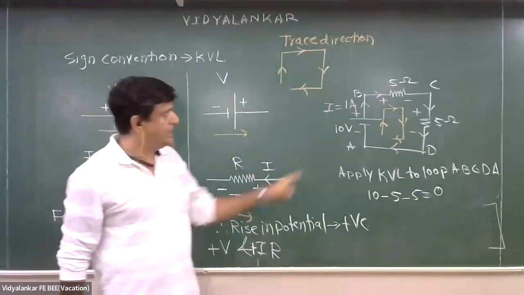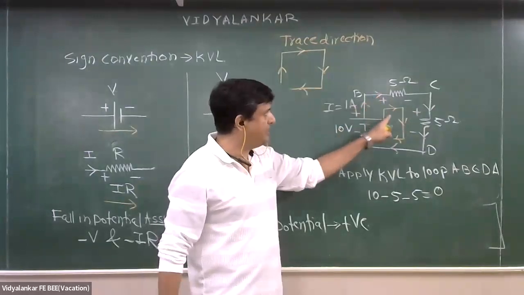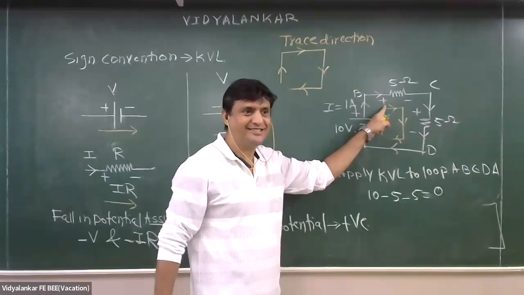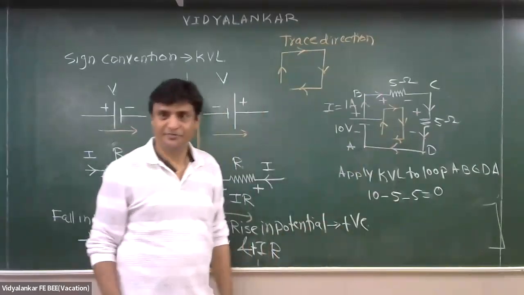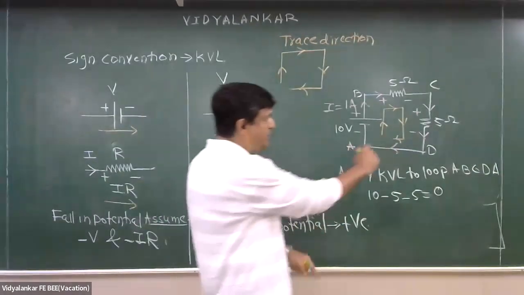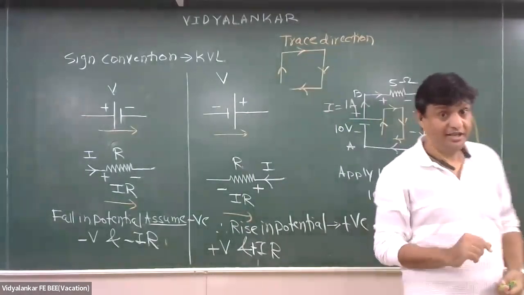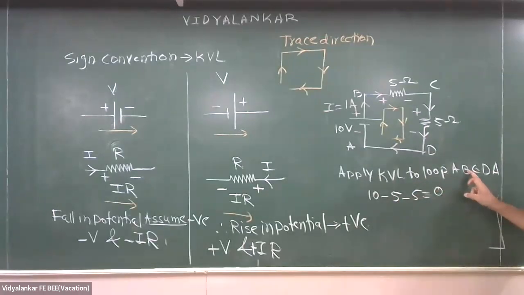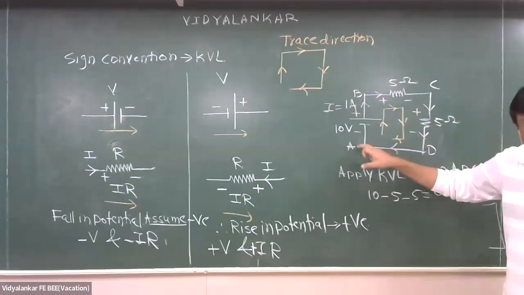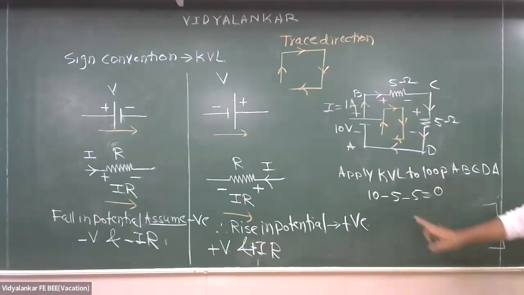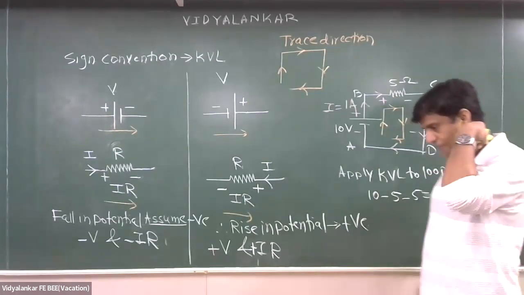Fine, everything. Now tell me, what is the difference between this arrow and this arrow? This is the direction of current. And what is this? Trace direction. Someone may say, sir, can we assume the opposite of what we assumed? Yes, we can. In that case, what will be this sequence? A, D, C, B, A. What will this be? Plus 5, plus 5. Understood? How is KVL applied? So can you repeat this once more?